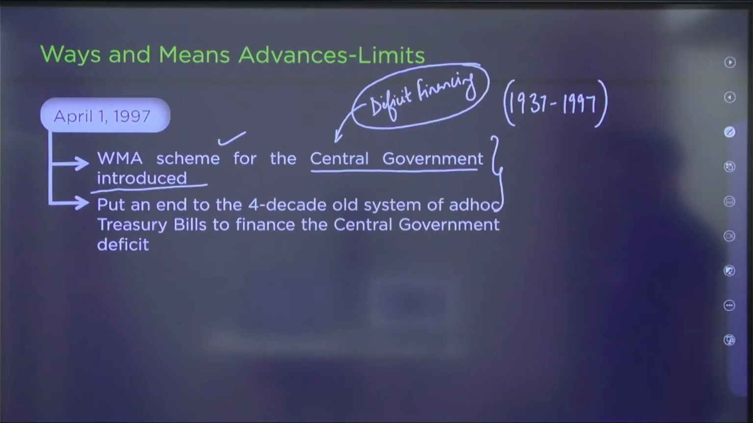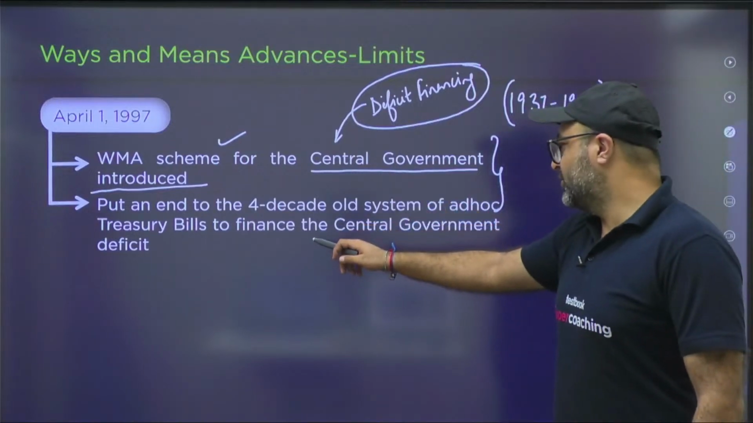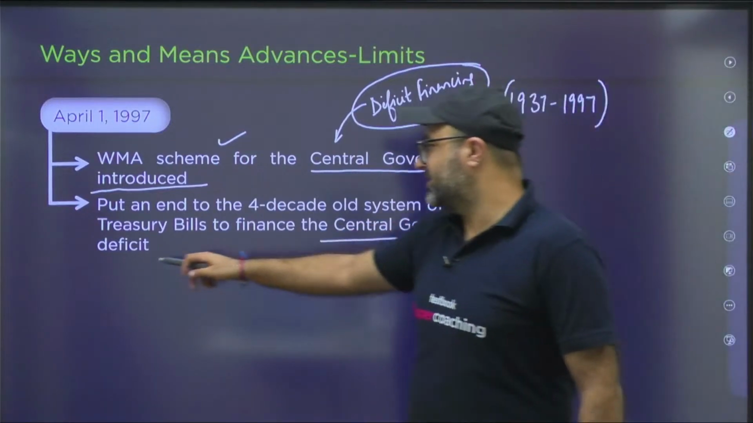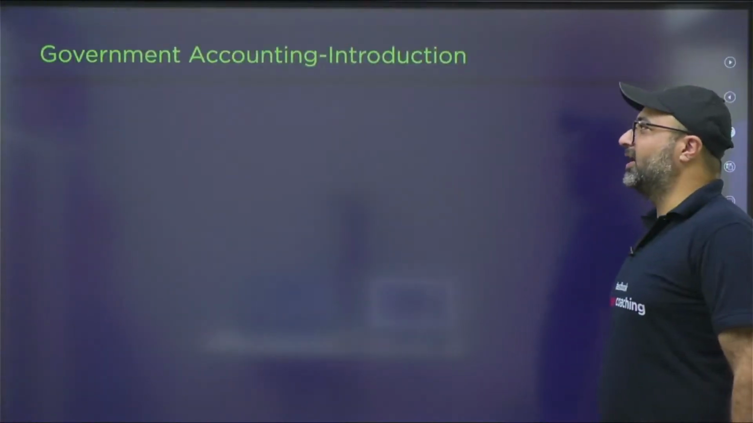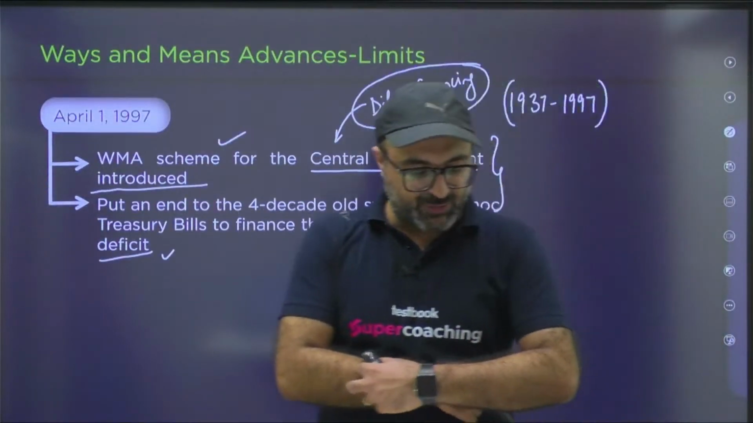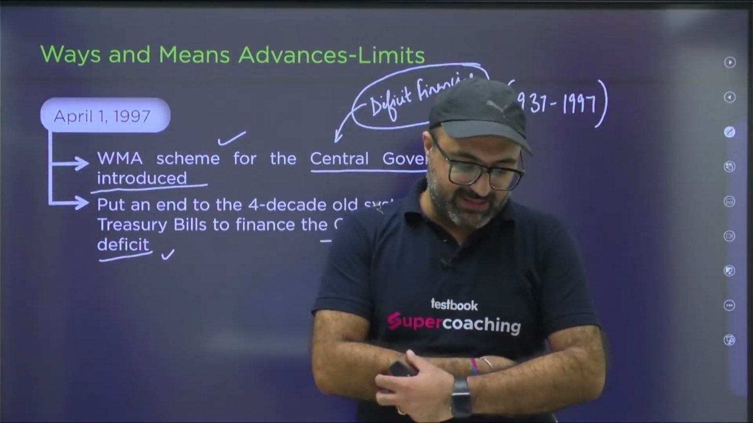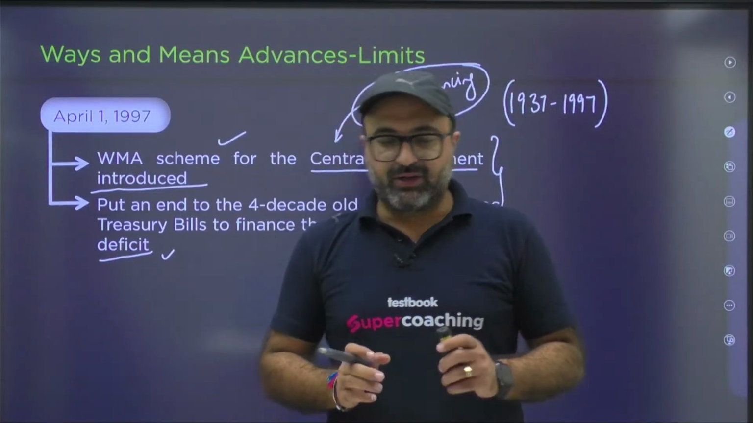This put an end to the 4-decade-old system of ad hoc treasury bills to finance the central government deficit. Now, the central government deficit will be financed with the help of WMA, as per the latest report. Is it clear, everyone? So this is all related to your WMA.